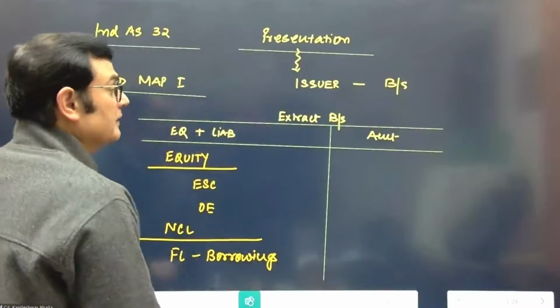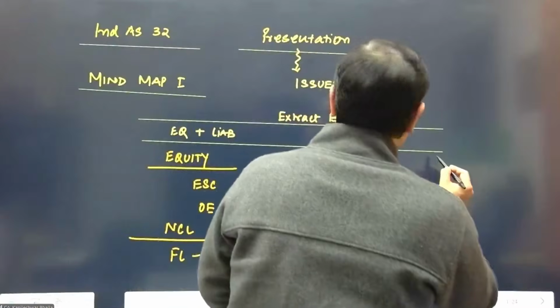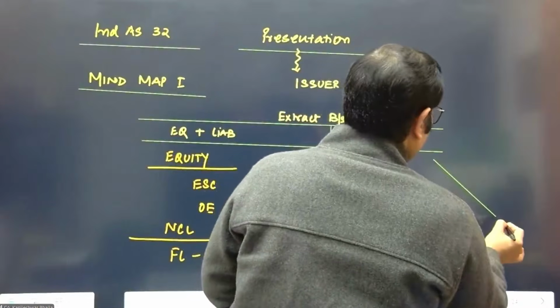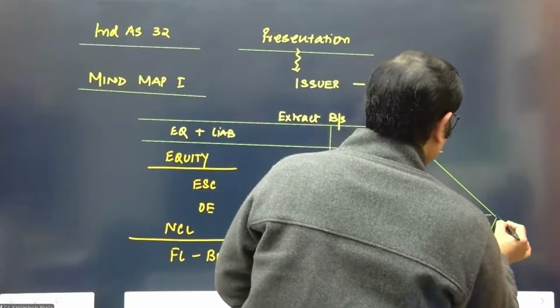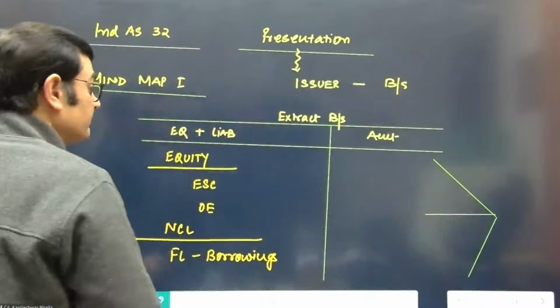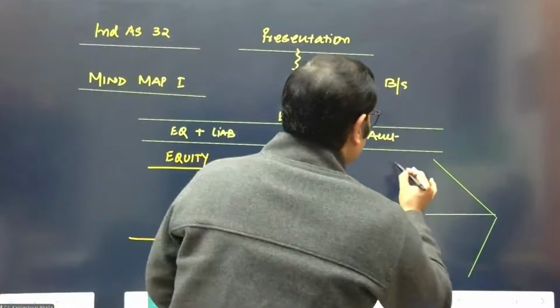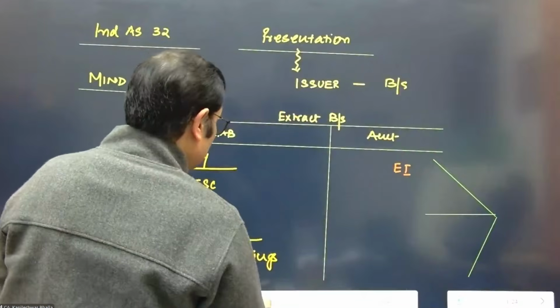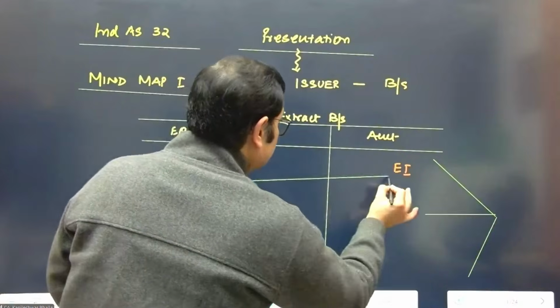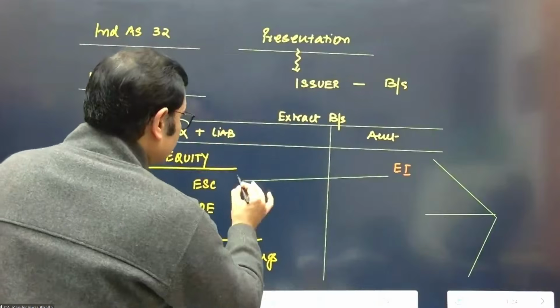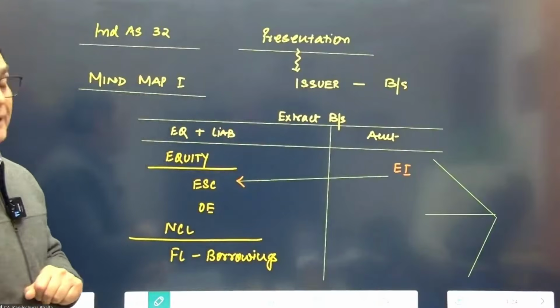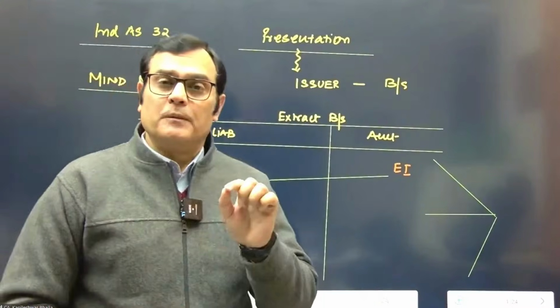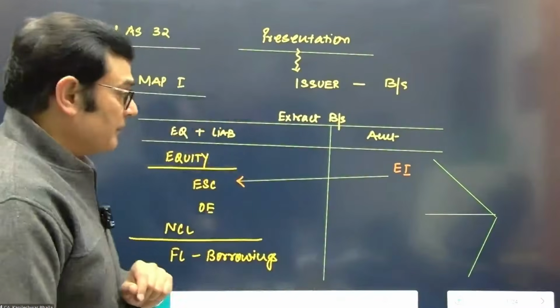So considering that input, let's put it like this, that we've got a total of three kinds of instruments. When the company issues an equity instrument, it is going to be presented under equity share capital.